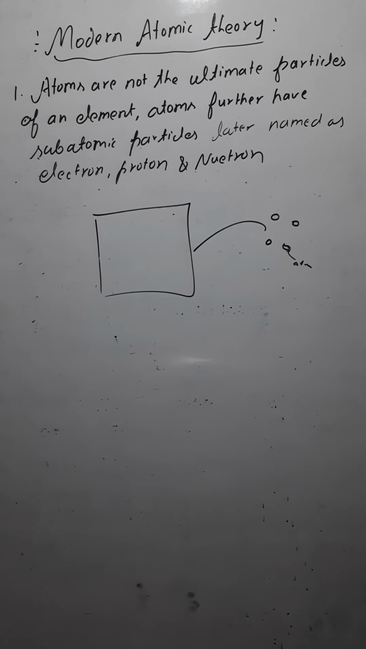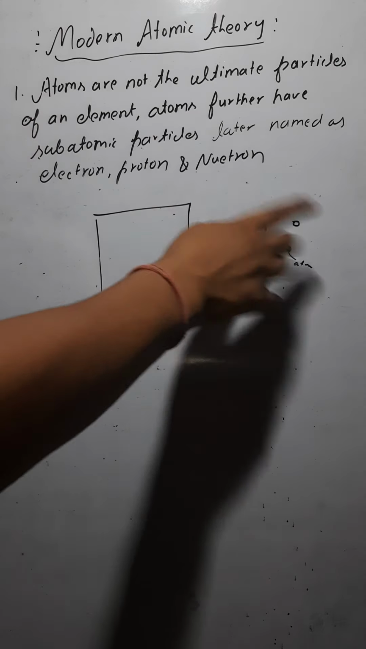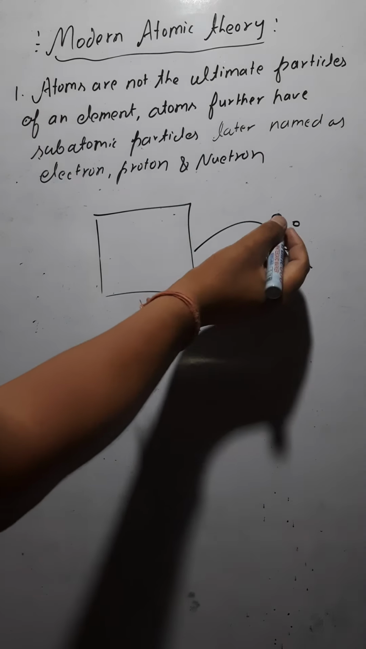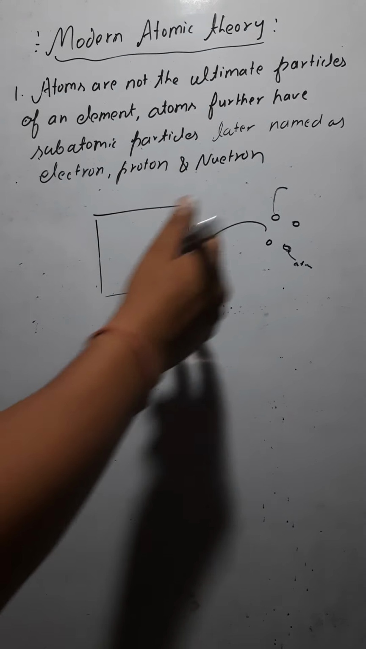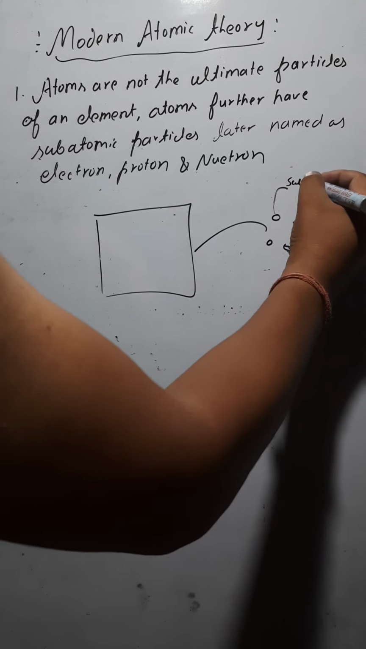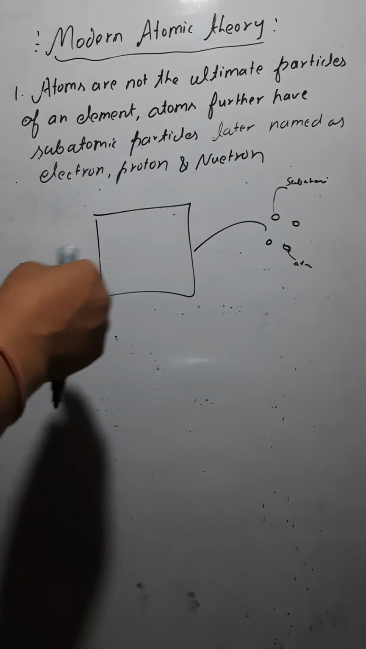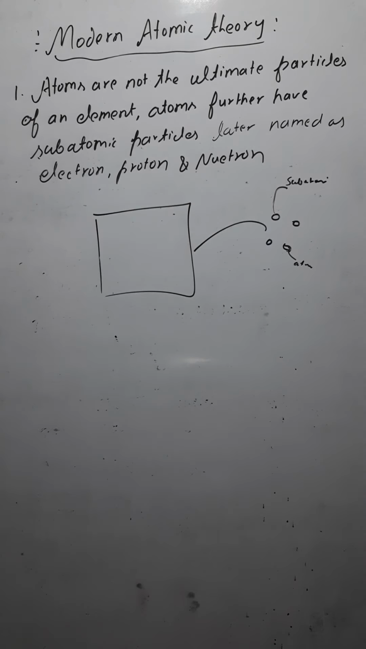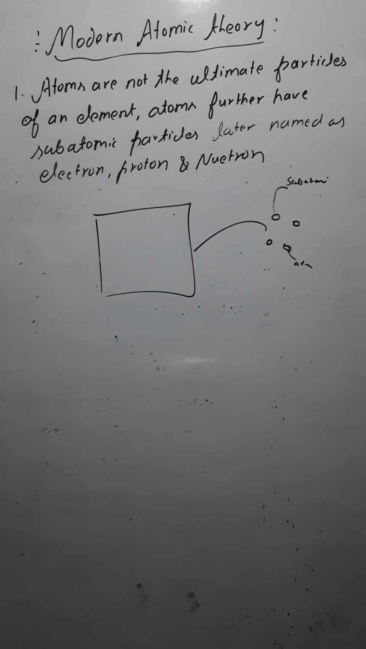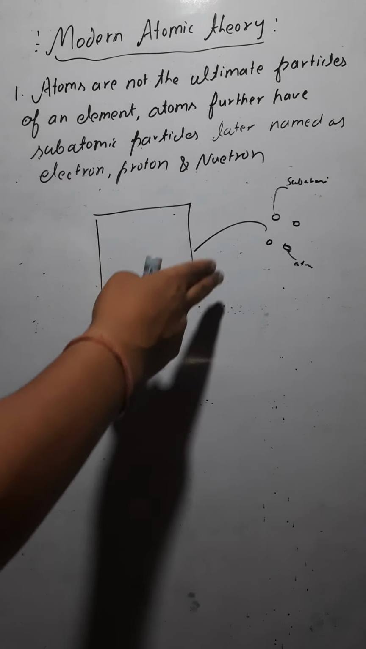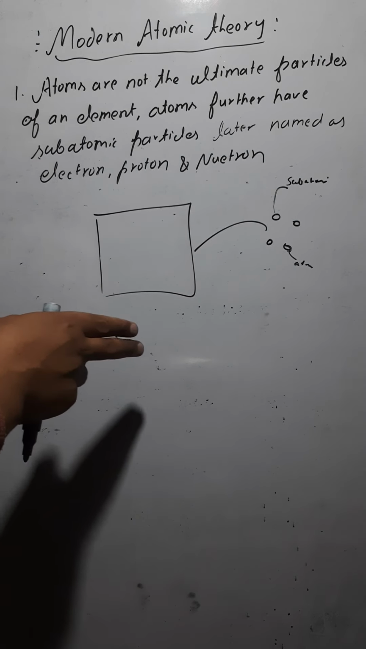But the modern atomic theory says that atoms are not the ultimate particles. Rather, these atoms also have some other particles, and these particles are known as subatomic particles. Getting it or not? Dalton said that atoms are uncuttable, atoms are indestructible. But the modern concept says that atoms are further cuttable. We do have subatomic particles in atoms.